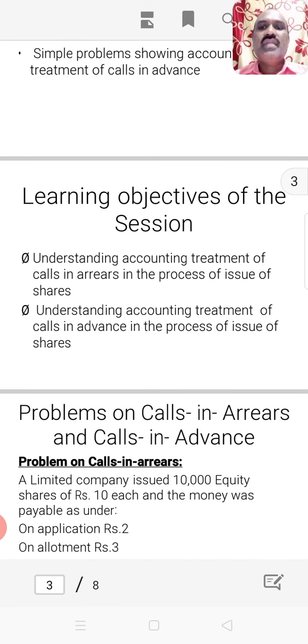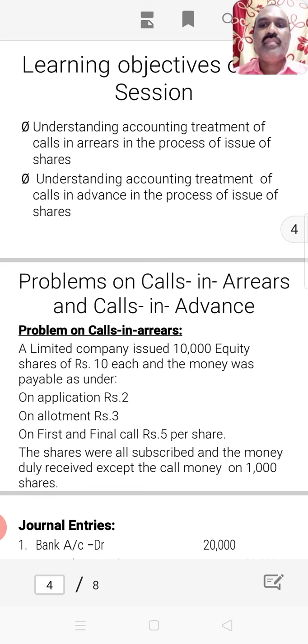The learning objective of this session is to help you understand how accounting treatment is made if there are calls in arrears in the company, and also calls in advance made by the shareholders to the company. To take up a problem, the problem goes like this: a limited company issues 10,000 equity shares of 10 rupees each, and the money was payable as under.